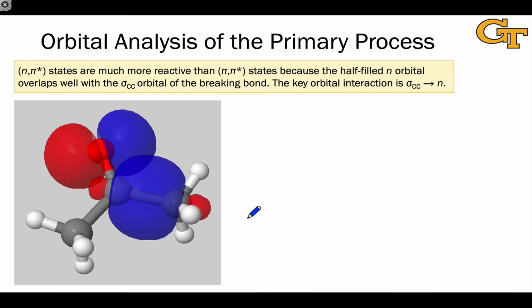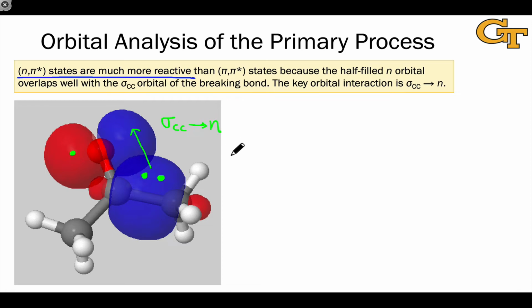And we alluded to this idea earlier, but I wanted to show you a picture of this key orbital interaction that drives the greater reactivity of n-pi star states in alpha cleavage relative to pi-pi star states. The carbon-carbon sigma bonding orbital contains 2 electrons. It's a standard filled natural bond orbital. And the half-filled orbital on oxygen is electrophilic because it's relatively low in energy. As such, there's an orbital interaction that we can represent as sigma to n that really drives this process of